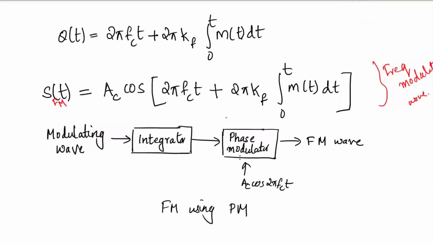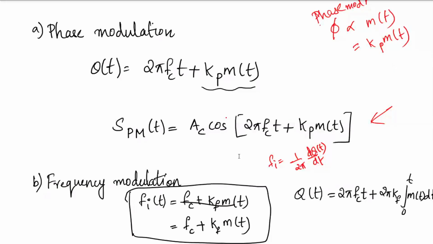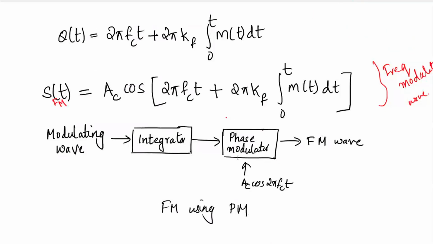It just differs by an integrator, right? 2 pi fc t plus kp m(t) is the phase modulated wave, whereas 2 pi kf into the integral from 0 to t of m(t) dt is the FM. So suppose you have a phase modulator, and to that, if I pass the message signal m(t) through an integrator and then to the phase modulator, you are getting an FM wave. Got that point?